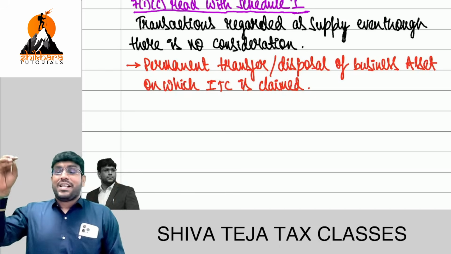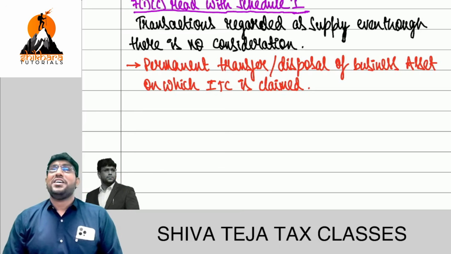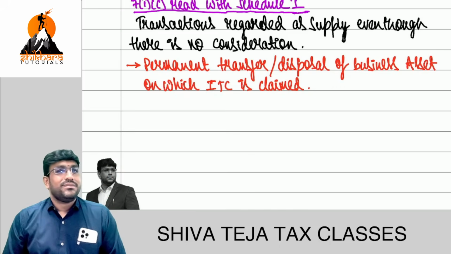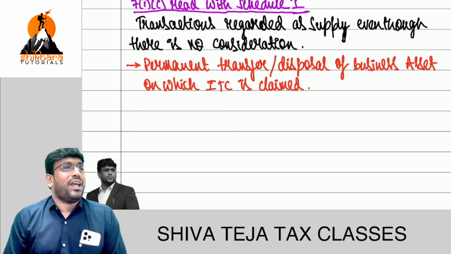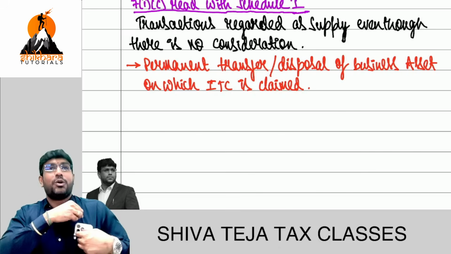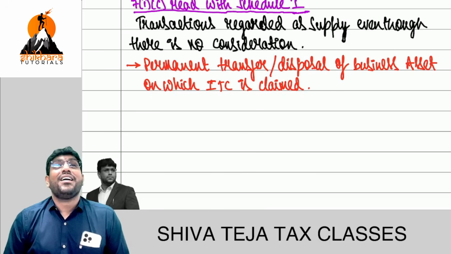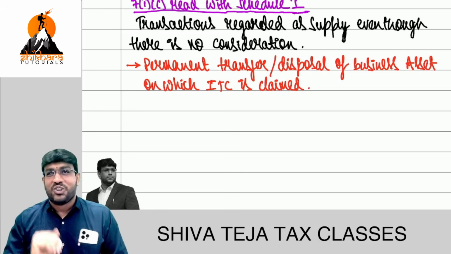One day, what has happened? Example only. One charitable trust people have come to our office. They told, Shiva sir, we are running one charitable organization. We would be more than glad and happy if you can donate something. I told, okay, how much you want me to donate? Then they told, whatever you like. I told, okay, I will donate 2,000 rupees. And I was about to pick up the cash. Then they told, we don't accept donations in cash. We want donations only in kind.